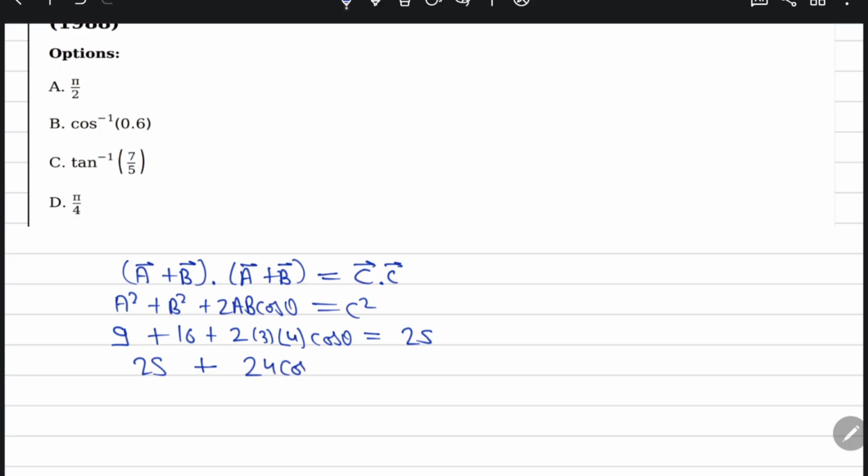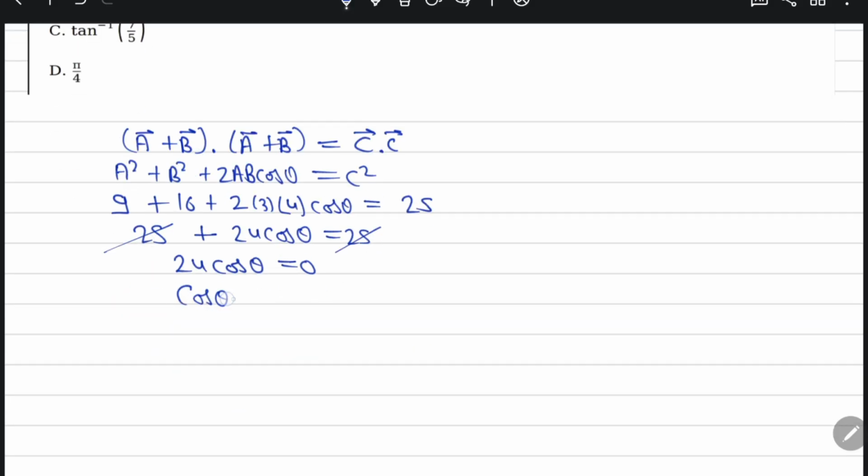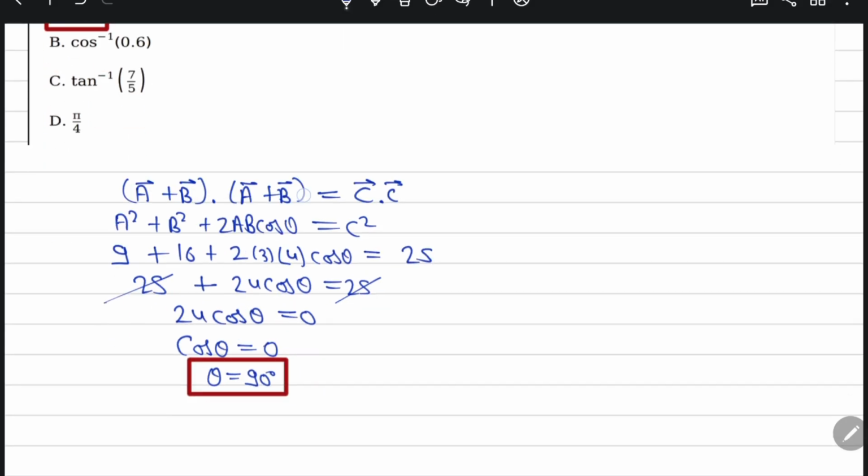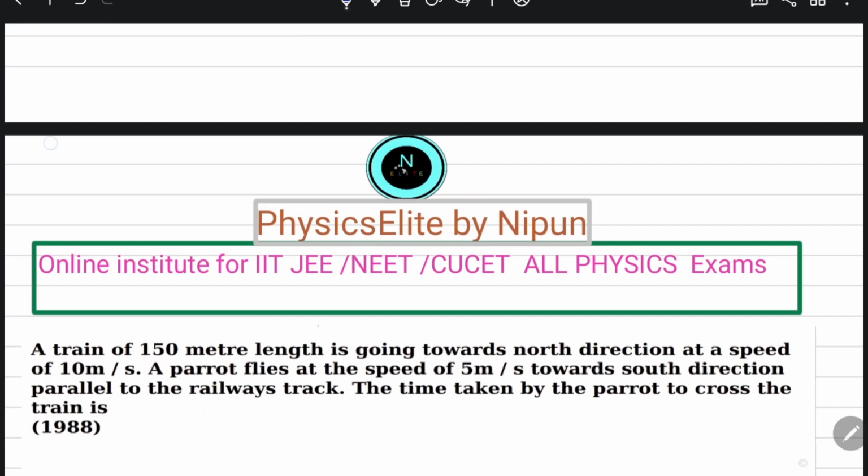So 9 plus 16 is 25, plus 24 cos theta, is equal to 25. So 25 and 25 cancel. So that is 24 cos theta is equal to 0. So here cos theta comes out to be 0, which means theta is equal to 90 degrees. So here theta comes out to be 90 degrees, meaning a right angle. Which option is correct? Option first is correct.